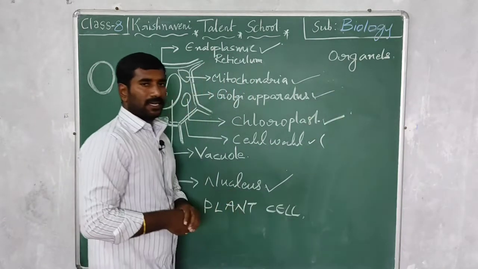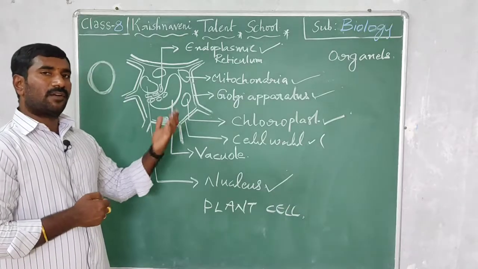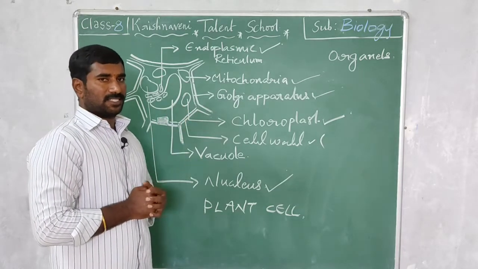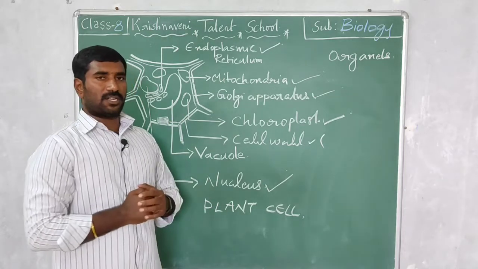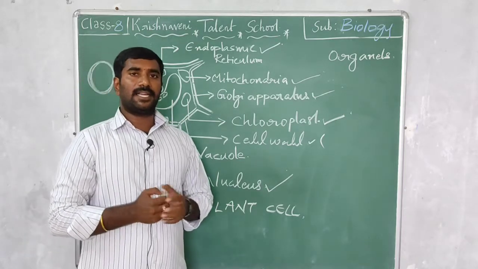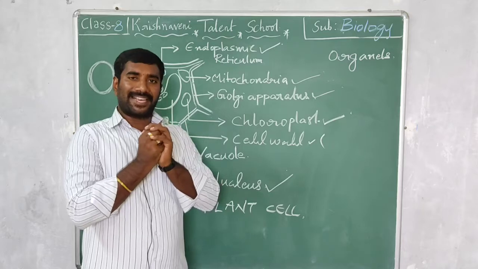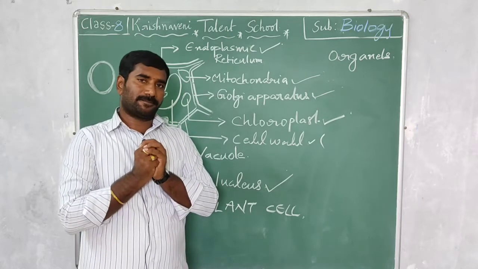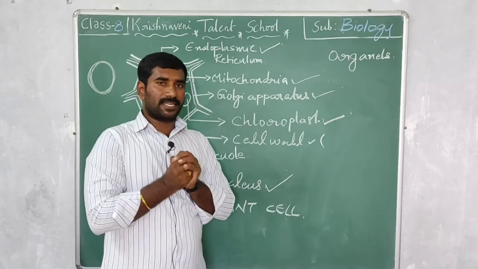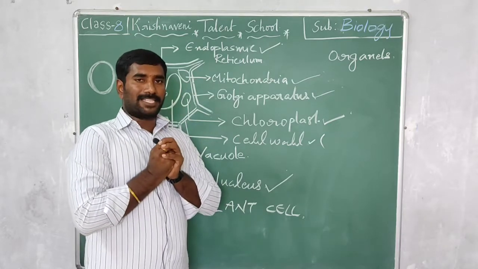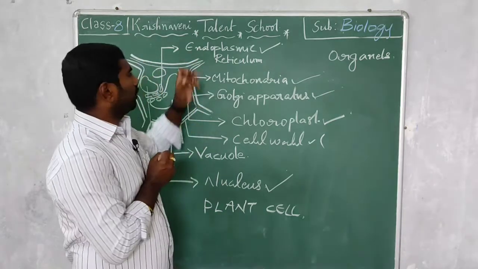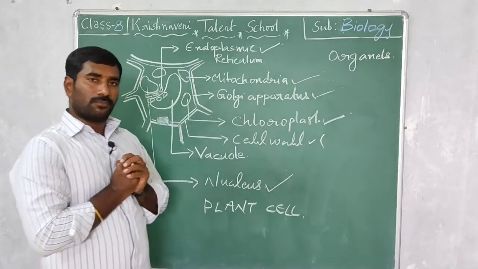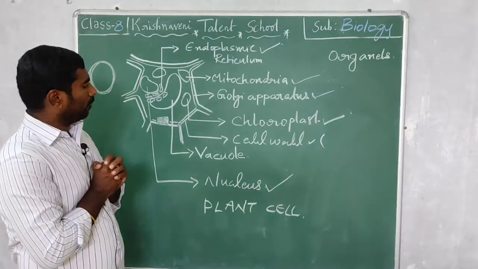Now let's come to the Golgi apparatus. The Golgi apparatus is present after the cell wall. The main function of the Golgi apparatus is to combine or pack the food material together. The Golgi apparatus packs the food material, and the endoplasmic reticulum transports the food material within the cell body.